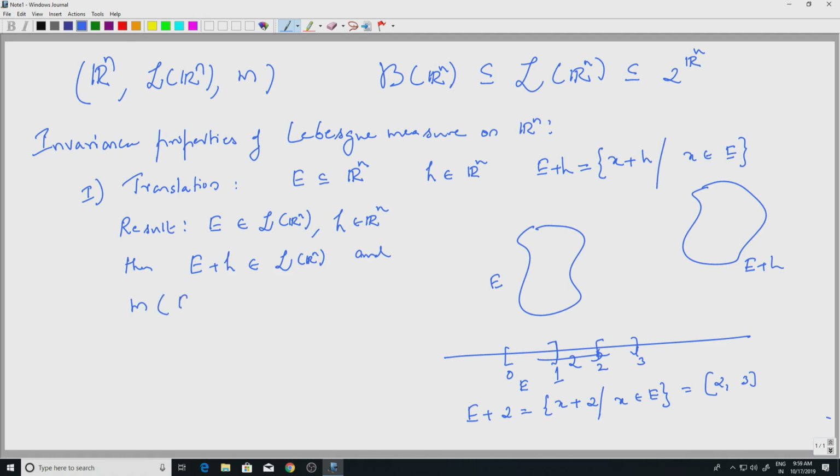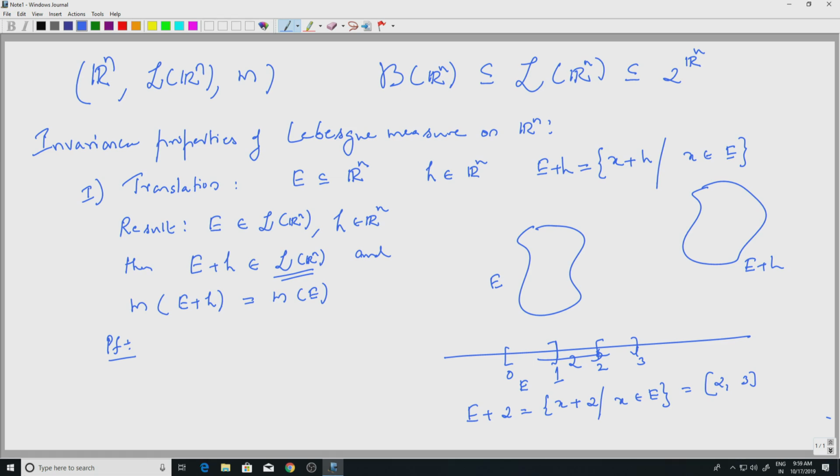The measure of E plus h, the translated set, and the measure of E are the same. To say m of E plus h, one needs to know that E plus h is in L of Rn. That is the first assertion, and then we say that the measures are the same. The proof is very simple, but let's do this in a slightly elaborate manner, because the other invariance properties will be of a similar kind.